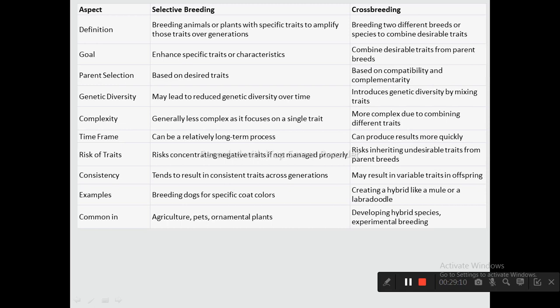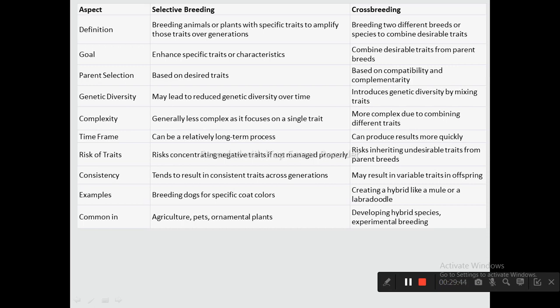So, differences between selective breeding and crossbreeding. Selective breeding is breeding animals or plants with specific traits to amplify those traits over generations, whereas crossbreeding is the breeding of two different breeds or species to combine desirable traits. The main goal of selective breeding is to enhance specific traits or characters, whereas the main goal of crossbreeding is to combine desirable traits from parent breeds.